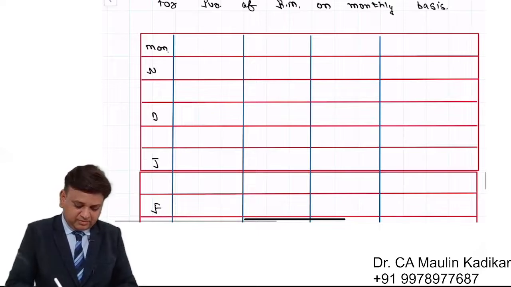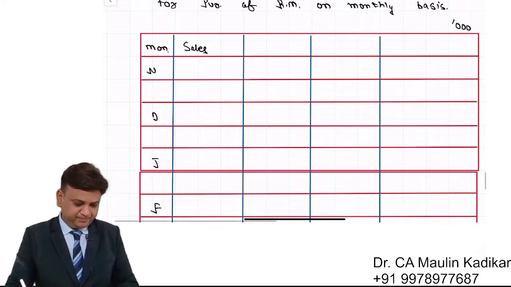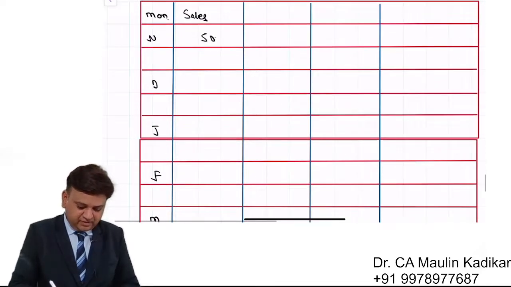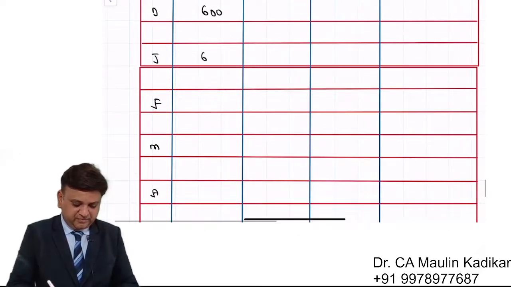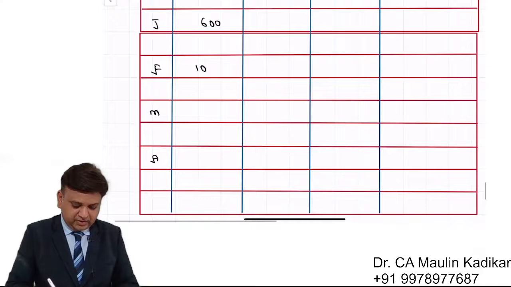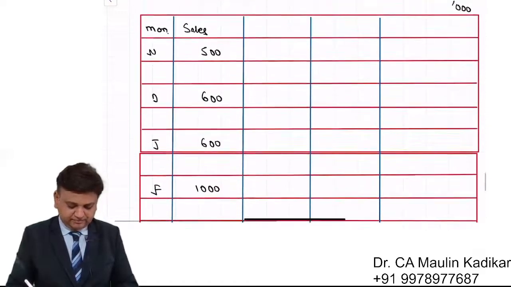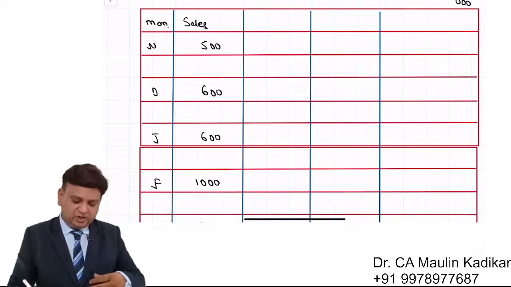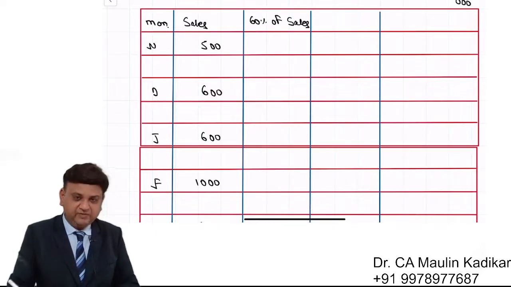Column number 2, I am writing sales, all the figures in thousand terms. So November sales 500, December 600, January 600, February 1000, March 650, April 750. Then I am preparing a column of 60% of the sales, as I just explained.